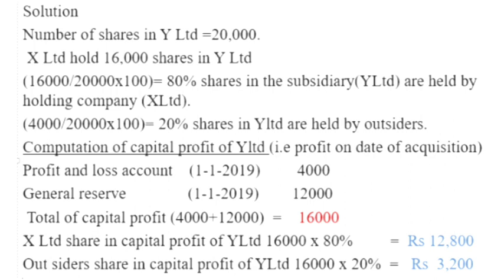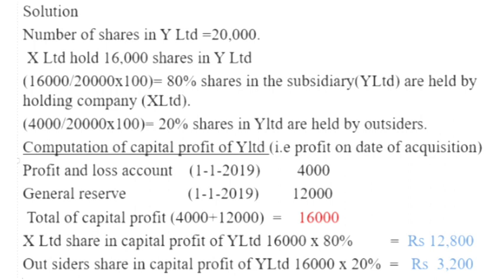Then computation of capital profit of Y Limited. We know capital profit is the profit on the date of acquisition. Profit and loss 1/1/2019: 4,000. General reserve 1/1/2019: 12,000. Total of capital profit, 4,000 plus 12,000, that comes to 16,000. So capital profit of Y Limited is equal to 16,000.